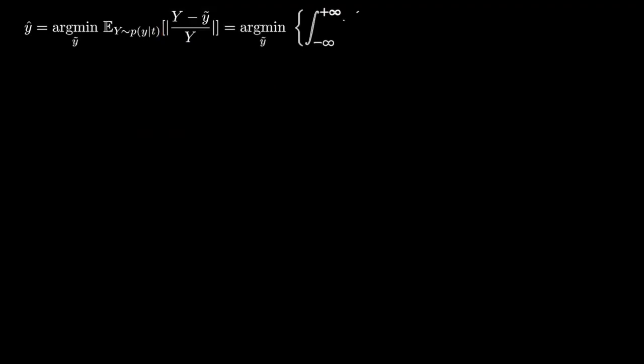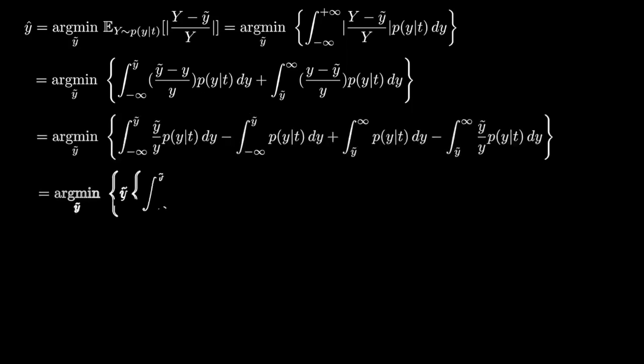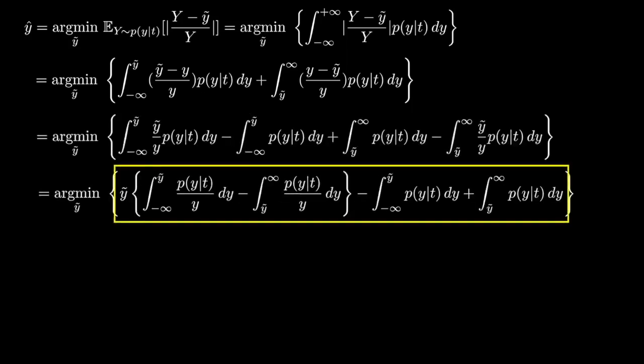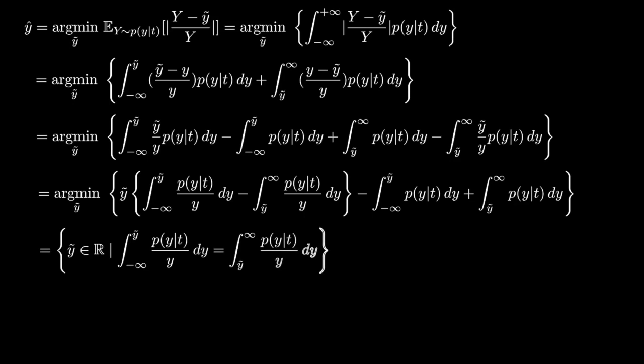Simply substitute the definition of the expectation operator, break the integral into two parts, y values less than y tilde and greater than y tilde. Take y tilde out of the integrals. Set the derivative of the term inside the argument with respect to y tilde equal to 0, which results in this equation. Note that the integrand on both sides of this equation is p(y) over y.